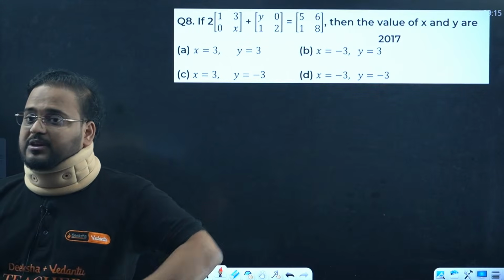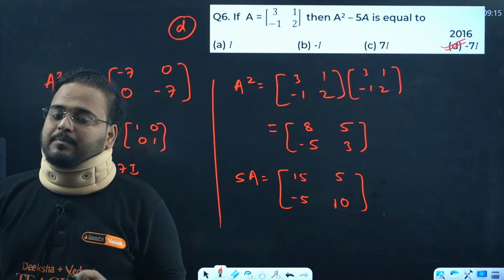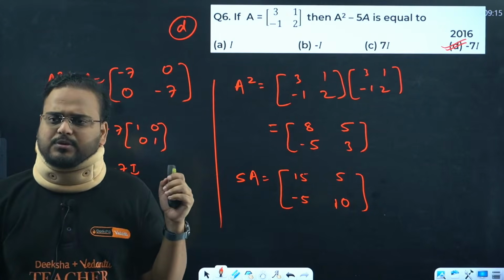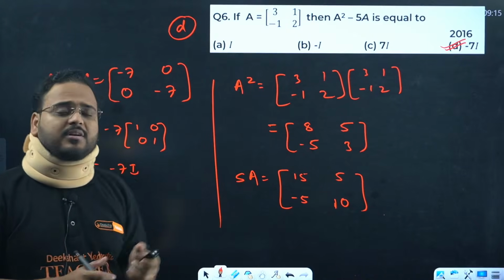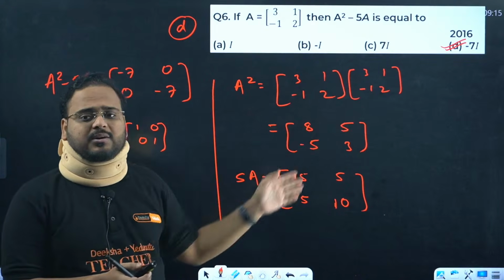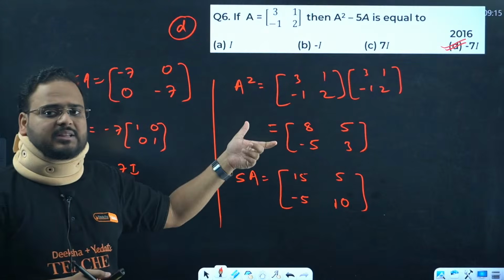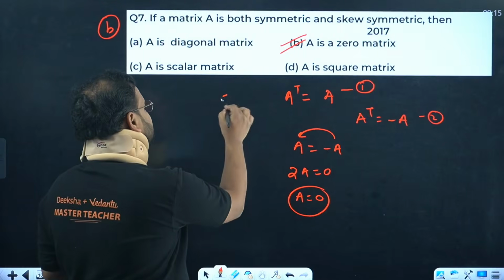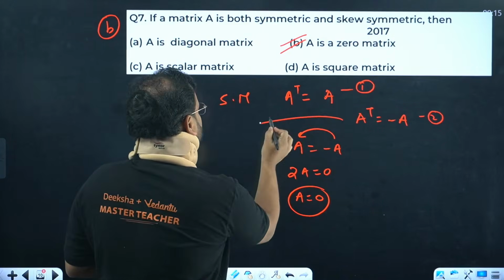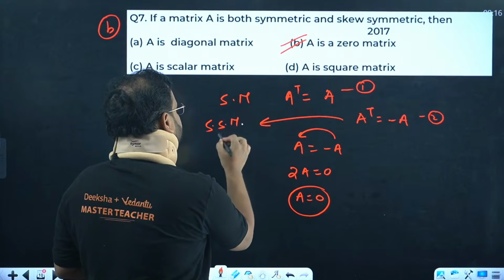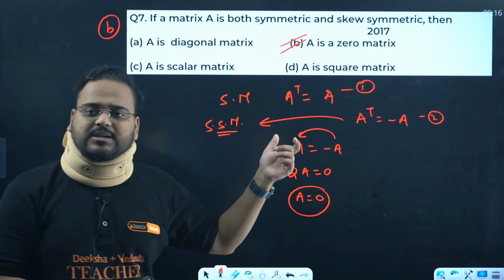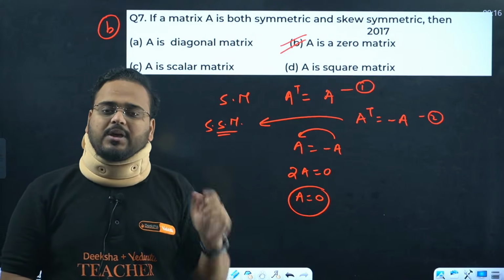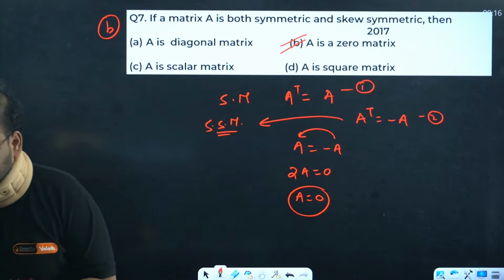Repeat 6 and 7. Narendra, please watch it one more time, because I have kept all the steps here. There's nothing skipped, and they're very simple concepts also. You can see simply multiplication of two matrices here. You should know how we multiply two matrices, and then I'm taking the subtraction of that, nothing else. In 7 also, I've done all the steps. This is the symmetric matrix, and this is the understanding of skew-symmetric matrix. Simply using both conditions, equations are there. Both of them are A transpose, meaning if the left hand side is A transpose, the right hand side will also be equal. So we have taken that. Nothing more is there.